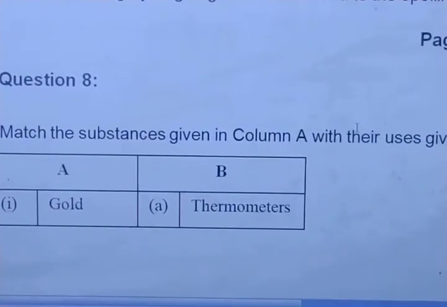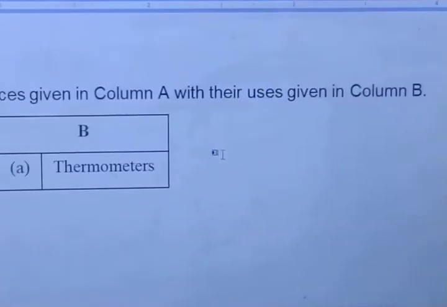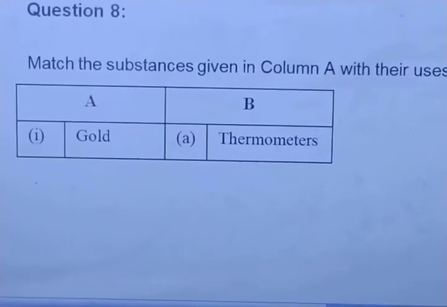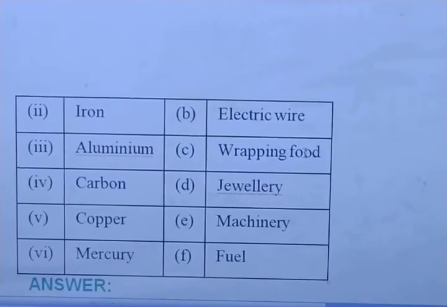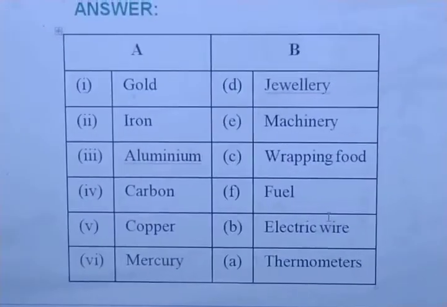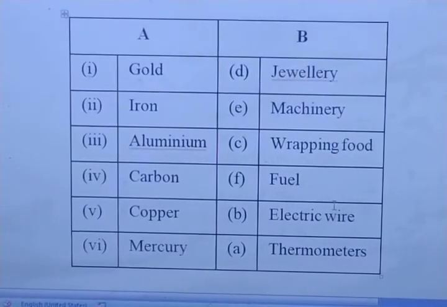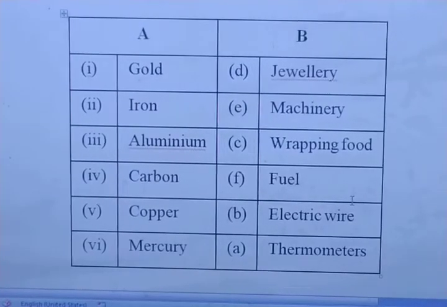Now question number 8 you can see here. Match the substances in column A with those given in column B. There are a few items: gold, thermometer, iron, electric wire, aluminium, wrapping food, carbon, jewelry, copper, machinery, and mercury, fuel. You can just write this answer as I have already done for you. Gold is especially used in jewelry; aluminium in wrapping food; carbon as fuel; copper in electric wires; and mercury in thermometers. If you don't want to write, then just take a screenshot.